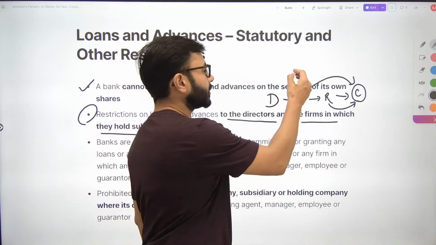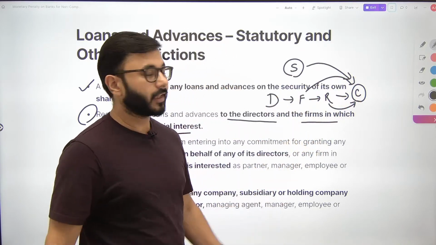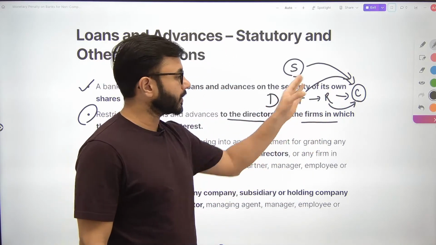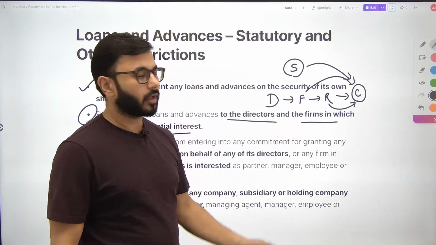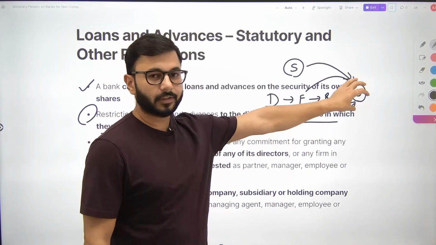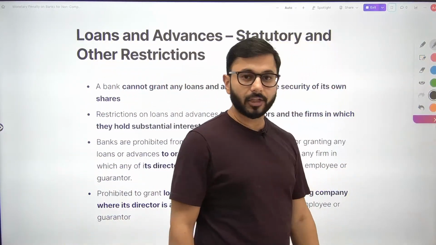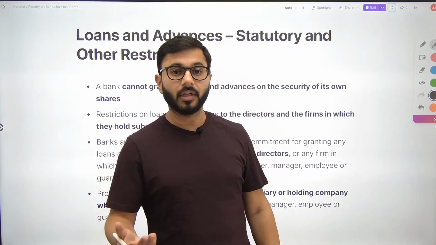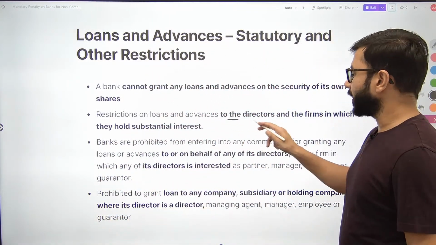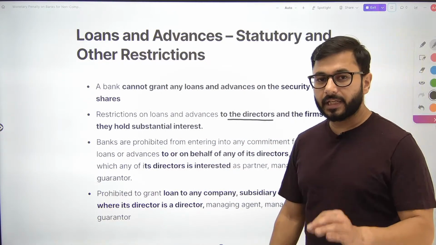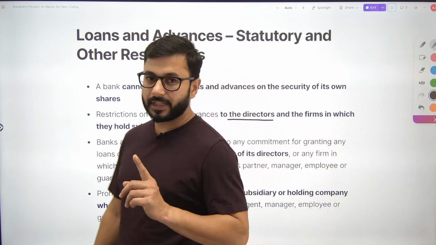To any subsidiary of this company where the director is involved or where the family of the director is involved or the relatives of the director are involved. कोई भी subsidiary, holding, company, trust, anything where director has substantial interest or director has borrowed some money from somewhere, then also the bank cannot forward a loan to the director and any firm related with that director. Okay, this is clear, very, very relevant.